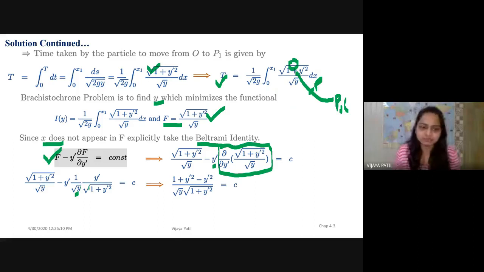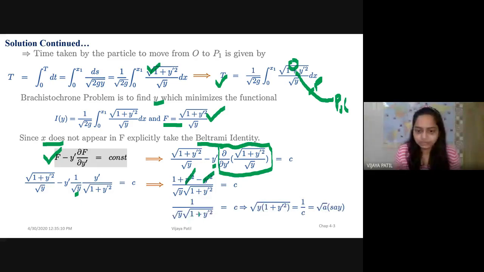Then with cross multiplication and adjusting the terms, the y dash square will go off, and we remain with 1 upon square root of y into square root of 1 plus y dash square, which equals c.